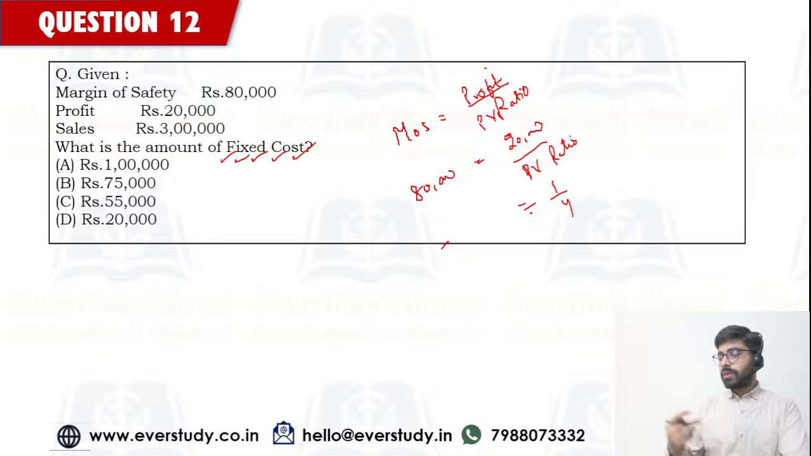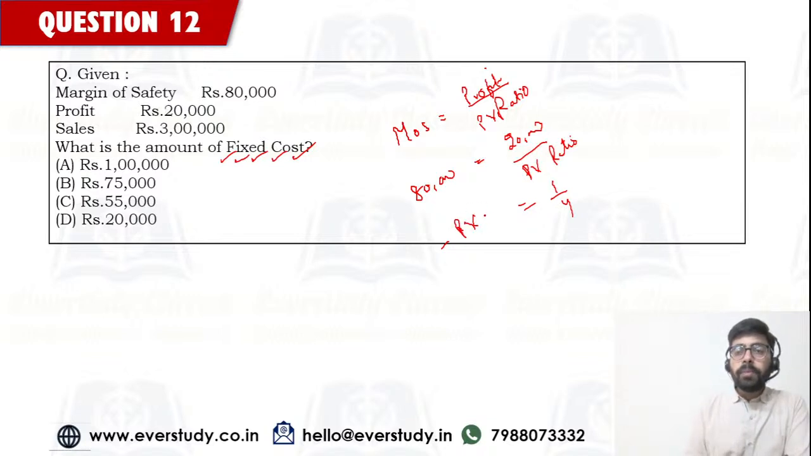I'm getting the answer as option number C from Priyanka, Chaitra, Raju. Niharika is also saying, sir, answer is 55,000. So let's check it out. So PV ratio is 1 by 4 or 25%. Now I am given the figure of margin of safety and sales. Margin of safety is my sales minus break-even sales. My actual sales minus break-even sales.